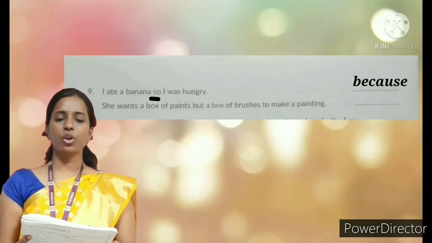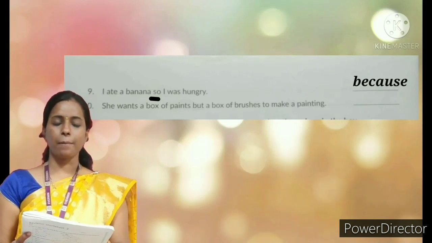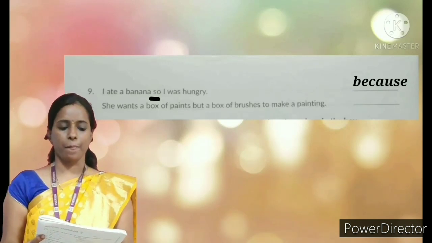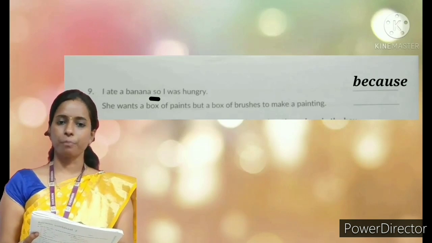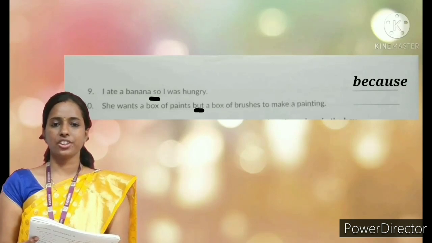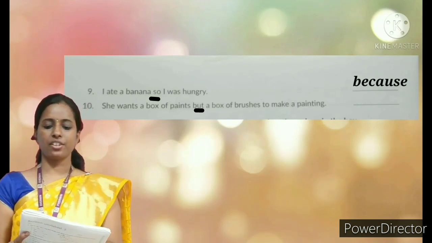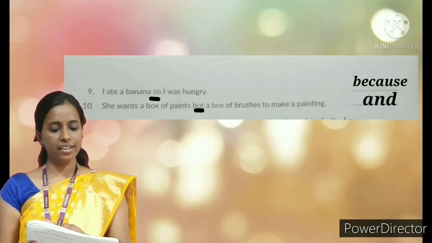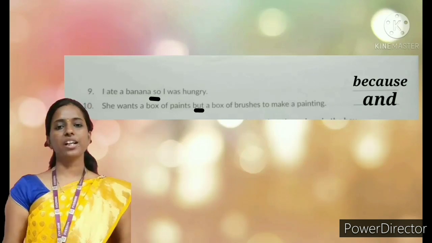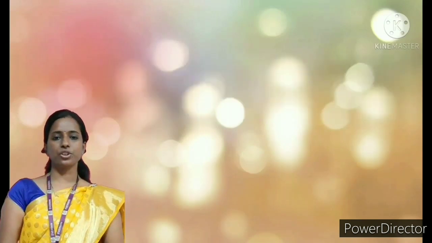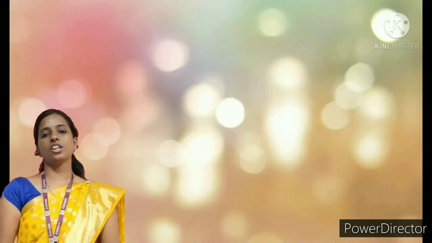Next, she wants a box of paints but a box of brushes to make a painting. But will not be the correct conjunction, children. Underline but and write and. She wants a box of paints and a box of brushes to make a painting. Alright, children. Here we end up with today's book exercises. Now we will see notes of lesson.